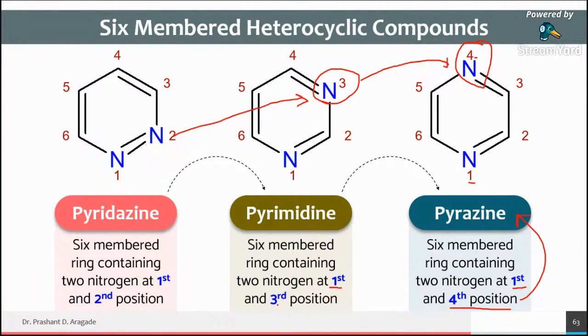Nitrogen at first and third position, then it is called as pyrimidine. Nitrogen at first and second position, it is called as pyridazine. Okay. It is not pyrazine, Pragati. Pyrazine. Okay, correct.